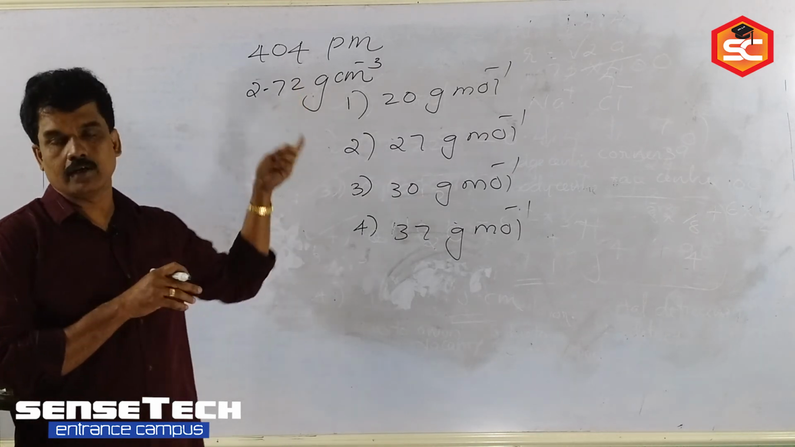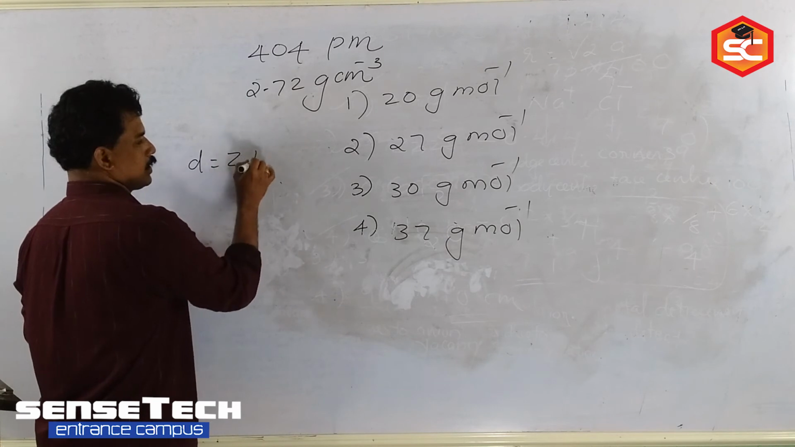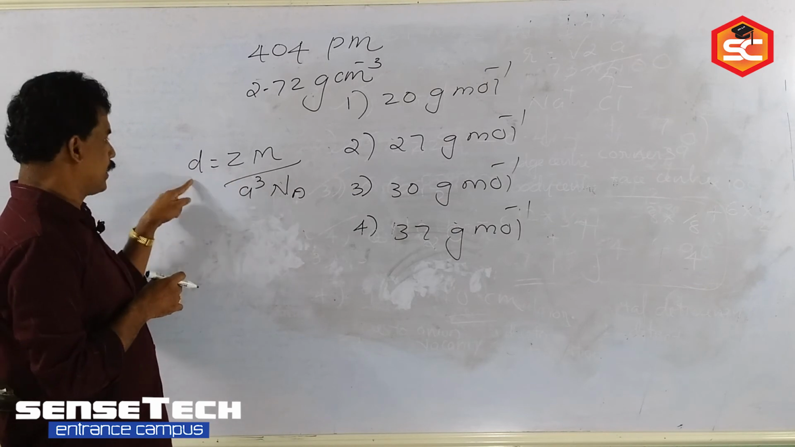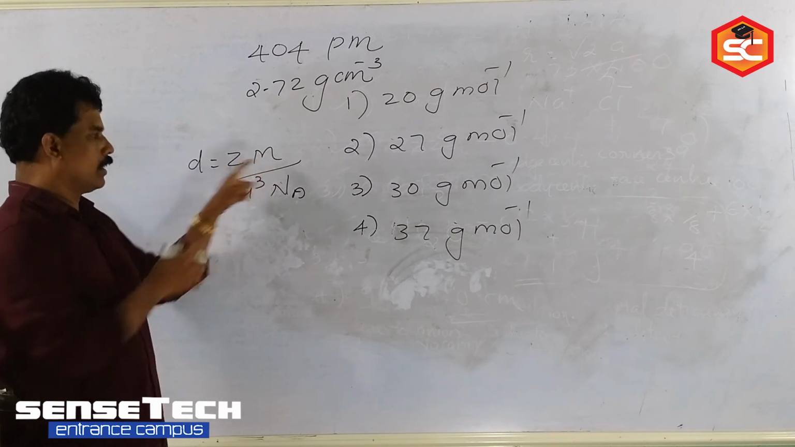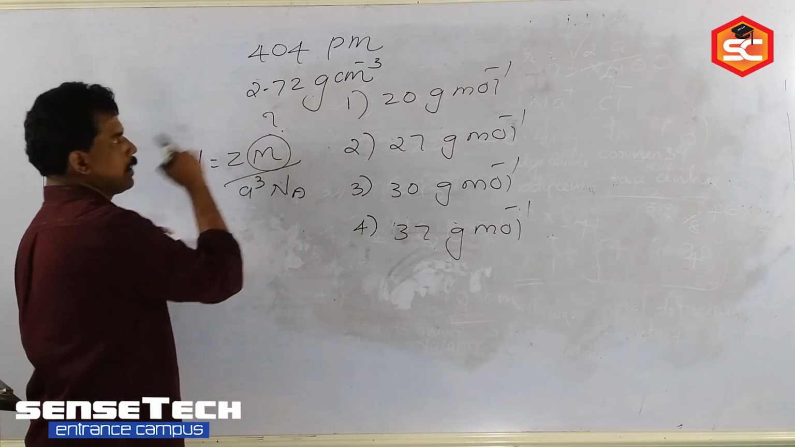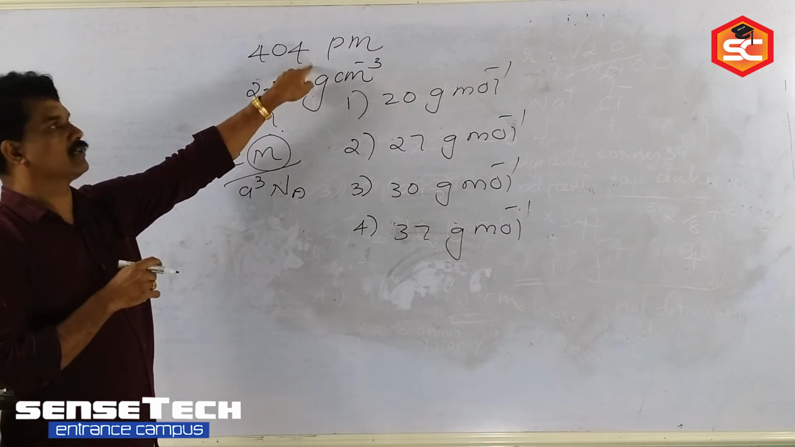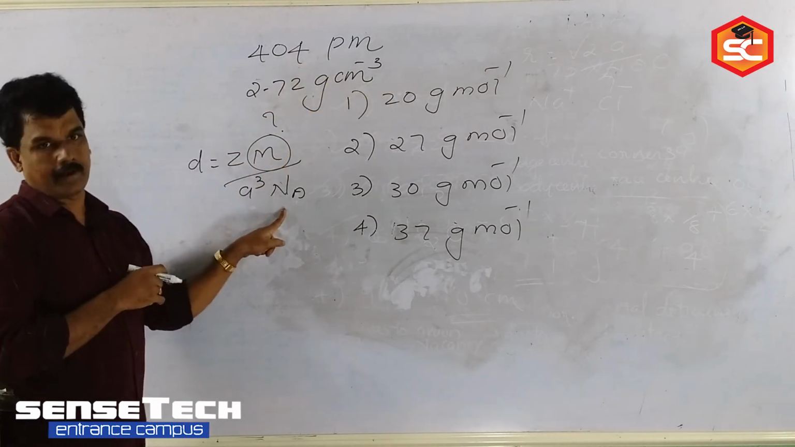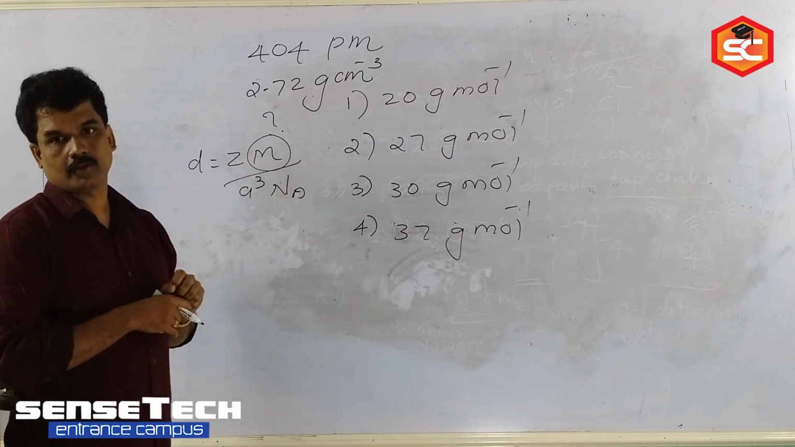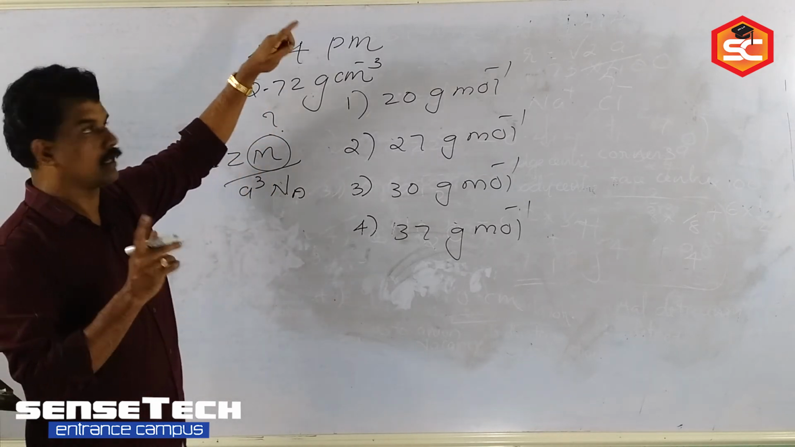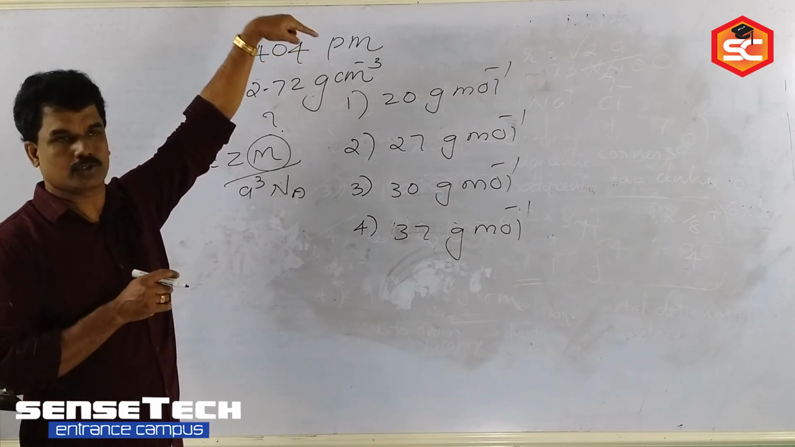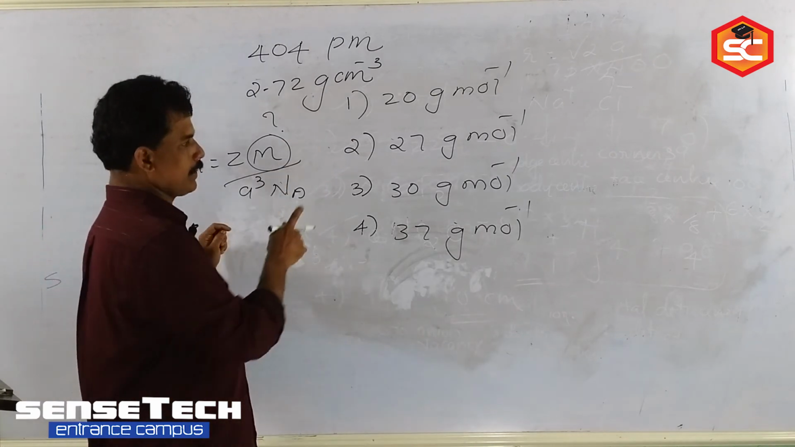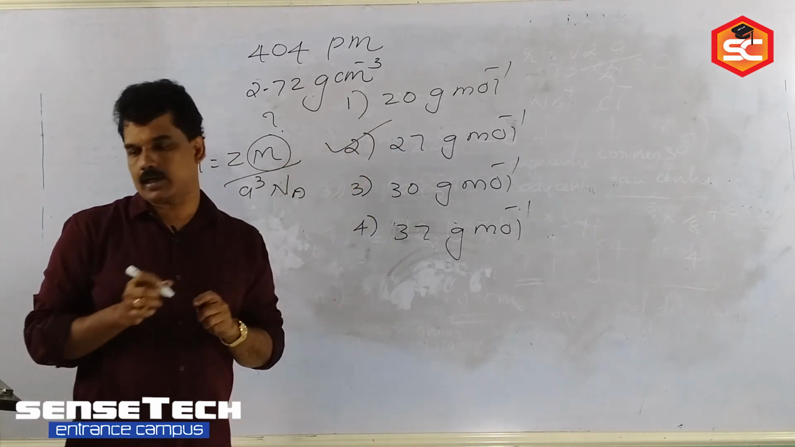Okay, so this is a direct question. The formula you know: density d is equal to ZM by a cube into Na. For FCC, Z is equal to 4, and density is given in gram per centimeter cube. Then M we have to calculate. a is given in picometer, so we have to convert it into centimeter, 10 to the power minus 10, and then Na. So you will get the value of M. The only thing to remember is to convert picometer into centimeter, because all must be in the same unit. You can substitute and calculate. The value you get is 27 gram per mole, which is the correct answer.